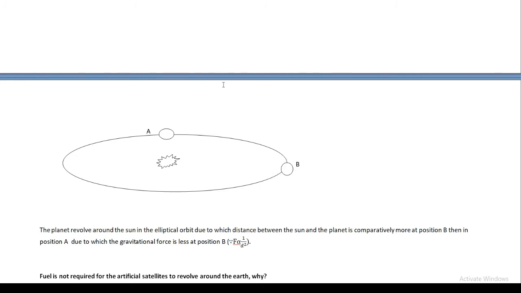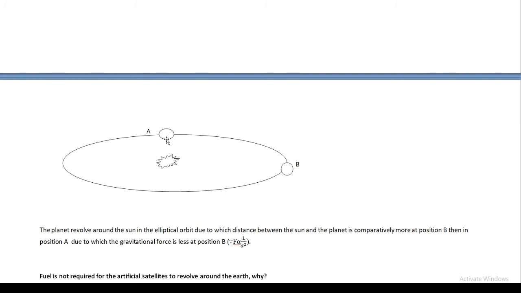All the planets revolve around the sun in an elliptical orbit. Elliptical orbit means a slightly oval orbit. All the planets have an oval orbit around the sun. They do not revolve in a circular orbit. And when the planet revolves in the elliptical orbit, when the planet is located in this part B, the distance between the planet and the sun is comparatively more.